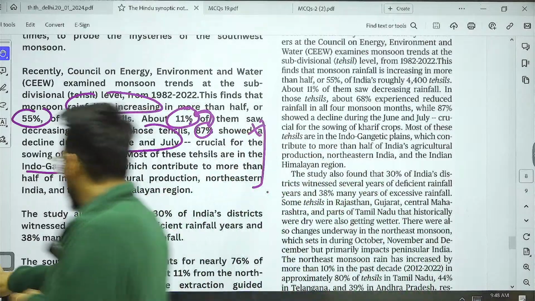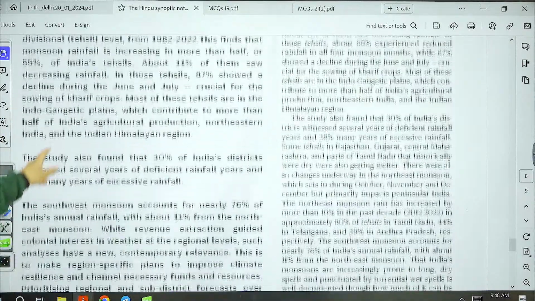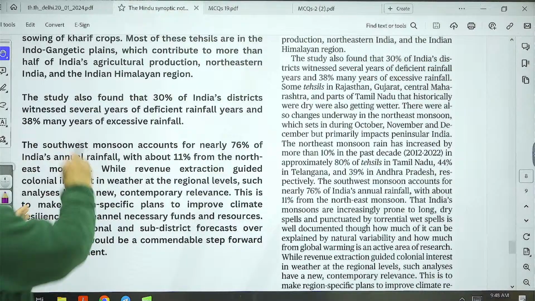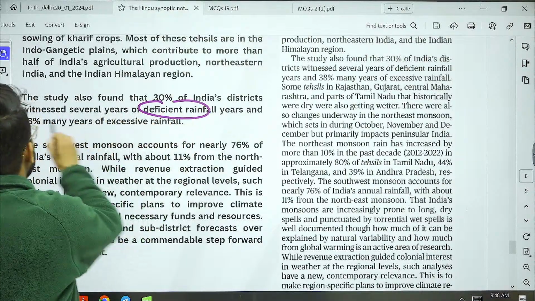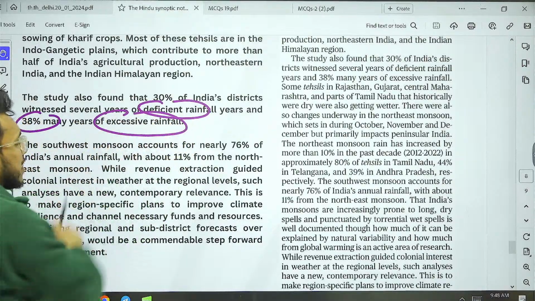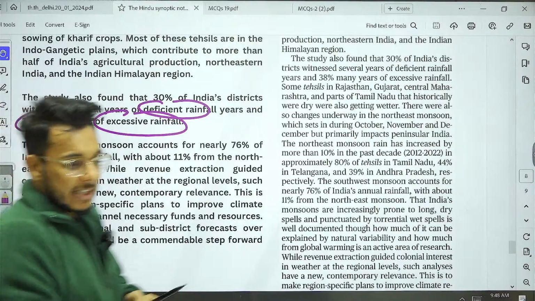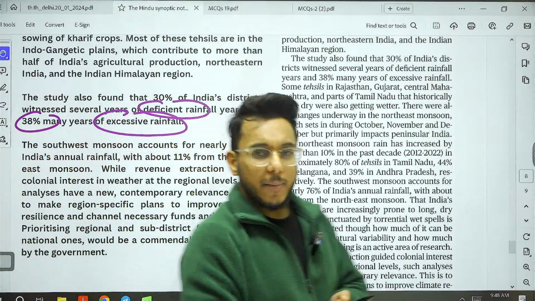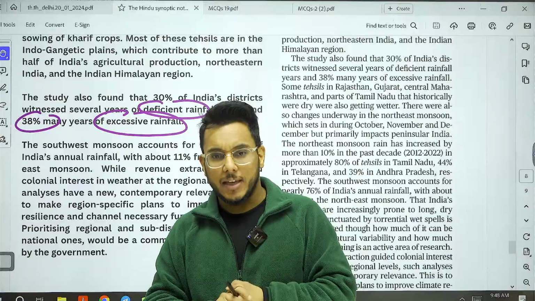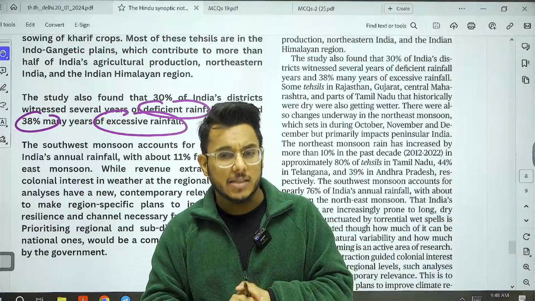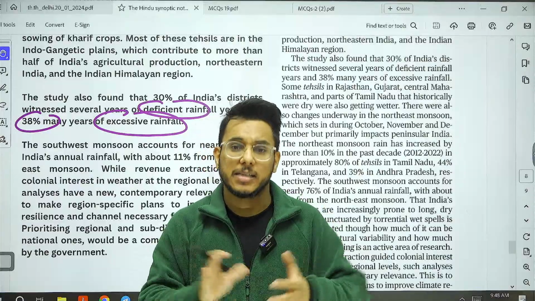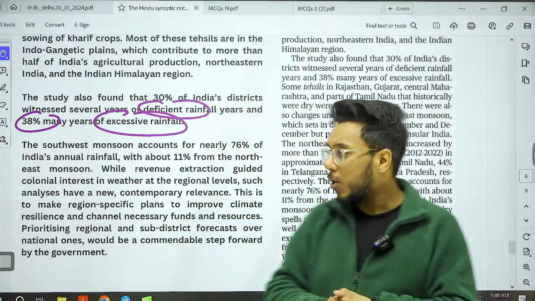Also, this particular study has found that 30% of India's districts witnessed deficient rainfall, and 38% have witnessed excessive rainfall. Now, excessive and deficient rainfalls both are bad from the point of view of agriculture. Also, many times they exacerbate certain environmental disasters. So, what does India now need to do?